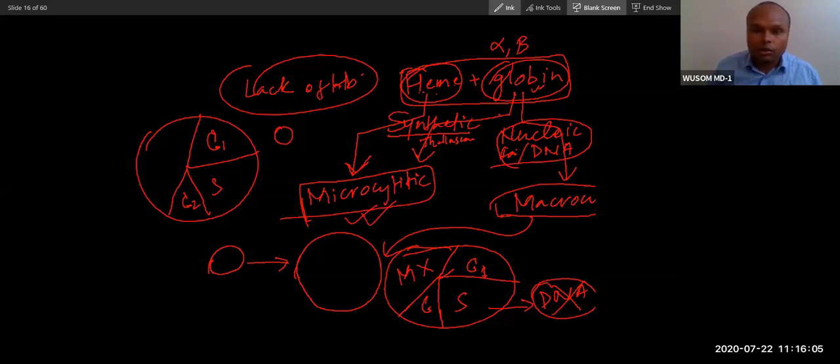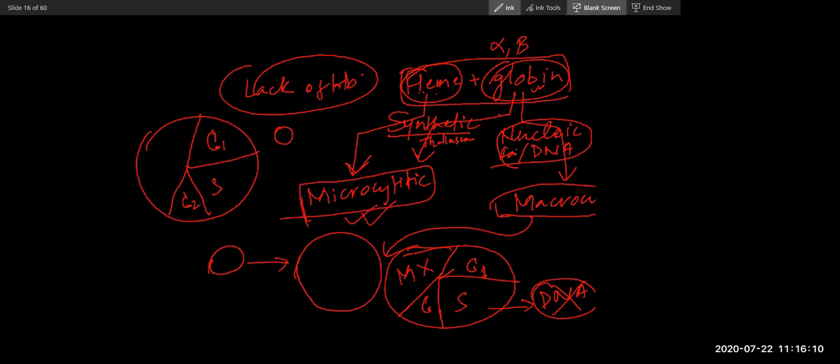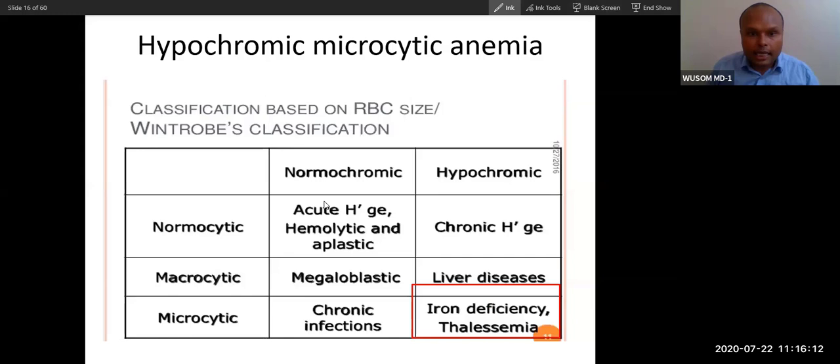Did you understand the basic causes now? Okay, now you will understand this whole concept. You can see normochromic and hypochromic there, but I've focused on microcytic and macrocytic because these are the two terms we will use more often. Macrocytic is megaloblastic anemia. It happens because of folate or vitamin deficiency. Remember folate deficiency. And the other is because of iron deficiency, which is more important.